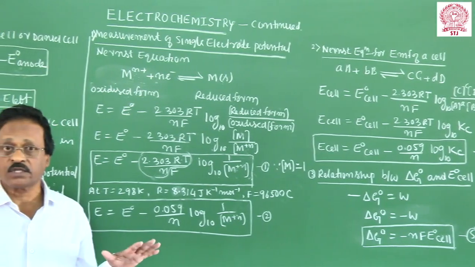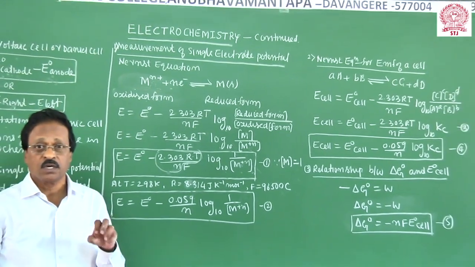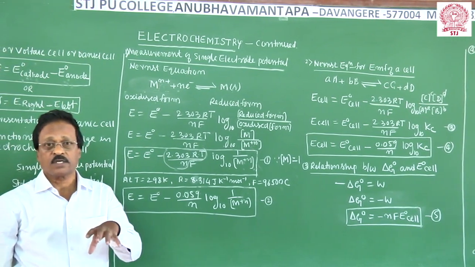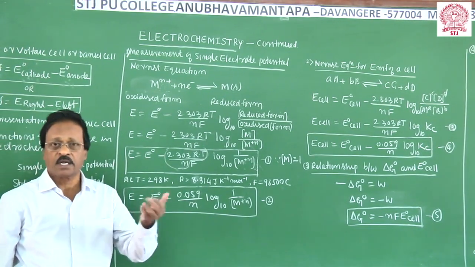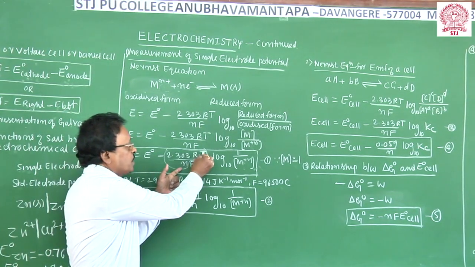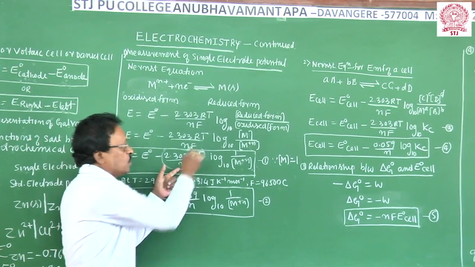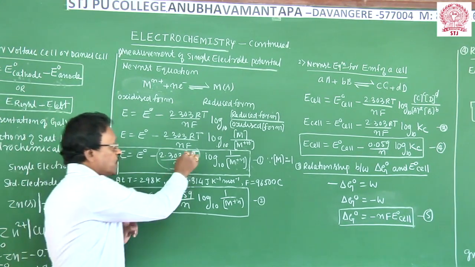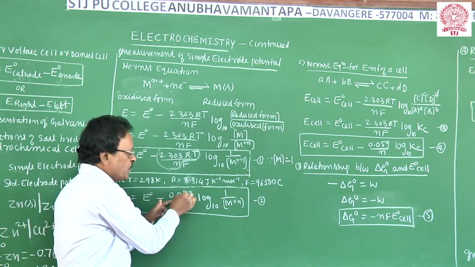I am giving this equation because these equations are used to solve numericals: some simple numericals for the board examination, some complex numericals in national competitive examinations. If the temperature is other than 298 Kelvin, you cannot use this simplified equation.